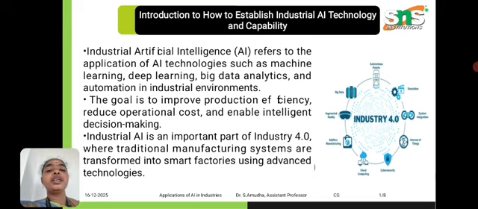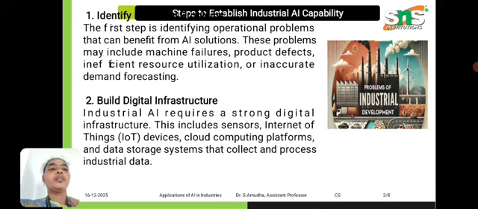Industrial AI plays a major role in Industry 4.0, where traditional manufacturing systems are converted to fully automated industries with the help of AI technologies.